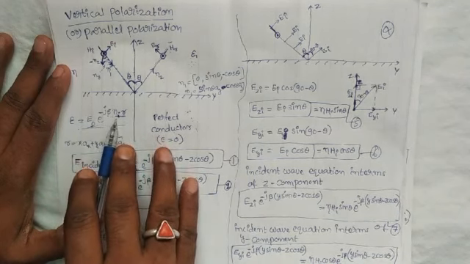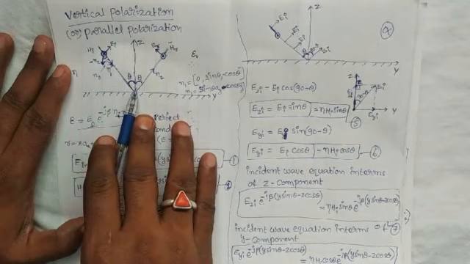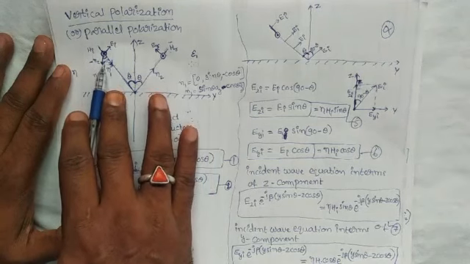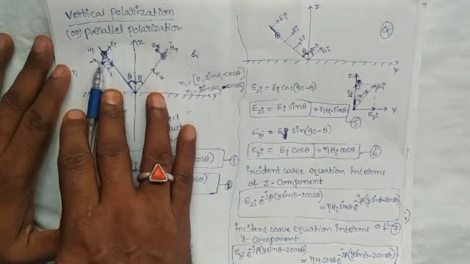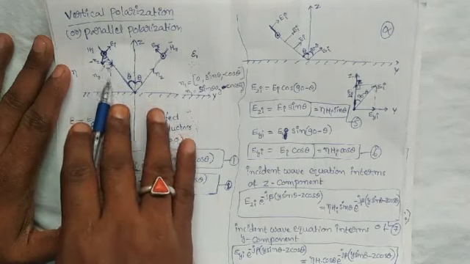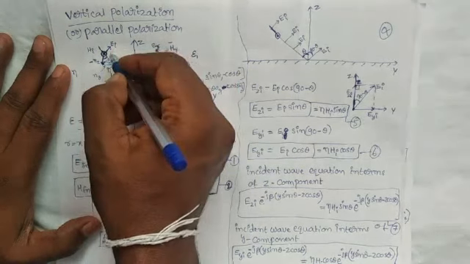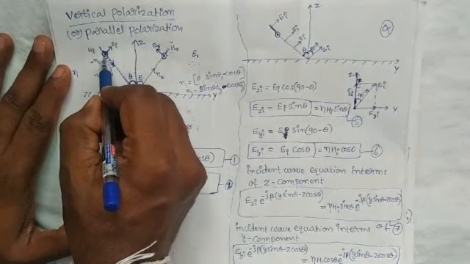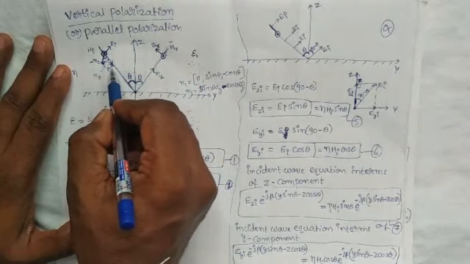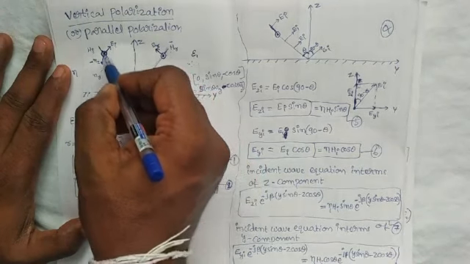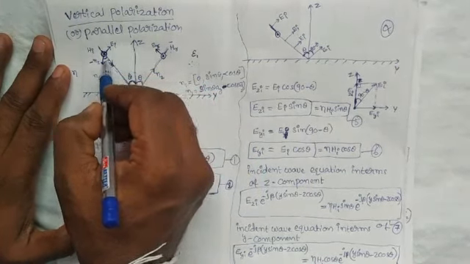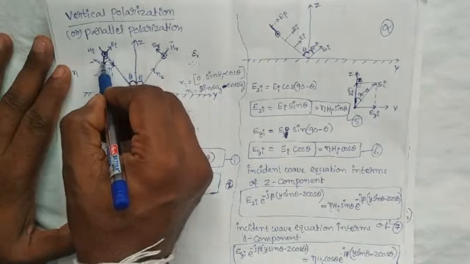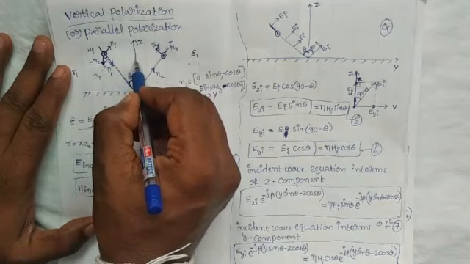Now we are determining the unit vector in the direction of the incident wave. The magnitude of the unit vector n1 is 1. Now we are marking the components of the unit vector in the direction of propagation. Here I am taking the component in the z direction.